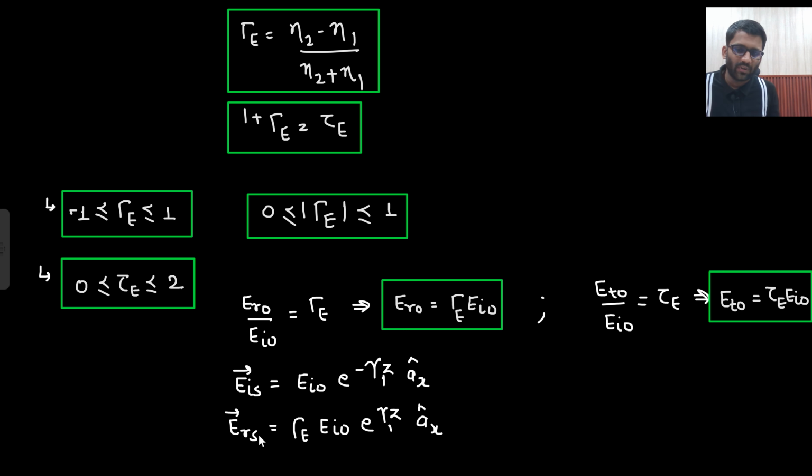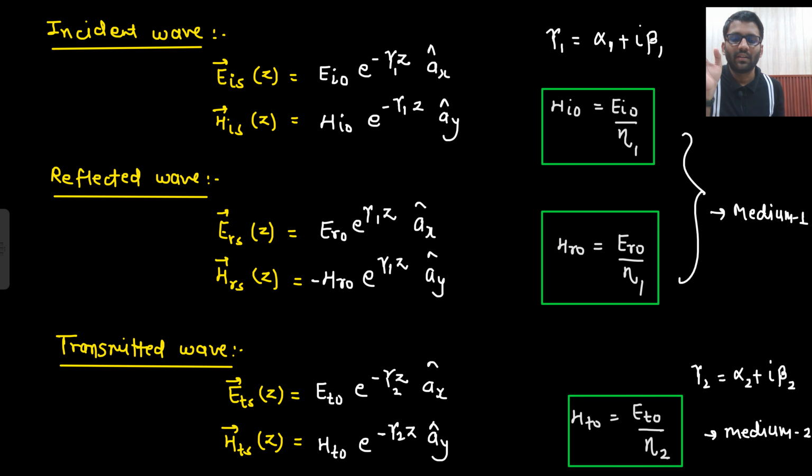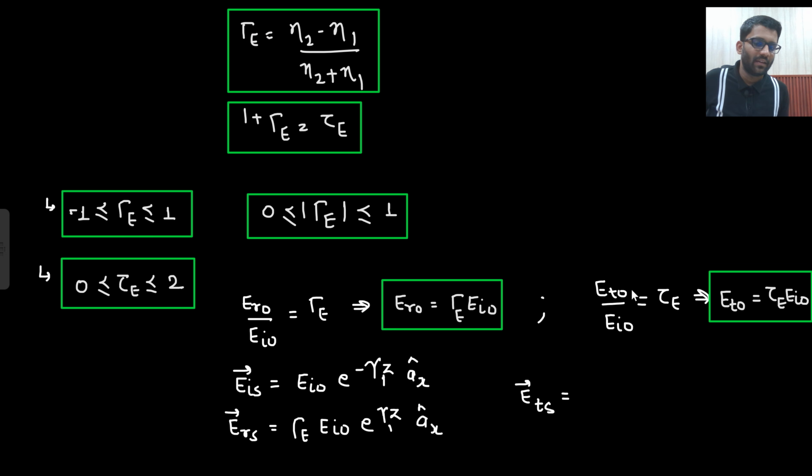So now let me know one thing. What will be the expression of ETS? You need to write down the phasor form of transmitted electric field. That is ETO e to the power minus gamma 2 z AX cap. So in place of ETO, what am I going to write? Tau e EIO e to the power minus gamma 2 z, because this is in medium 2, AX cap. Is that clear to you?